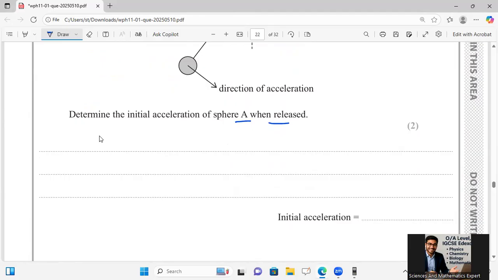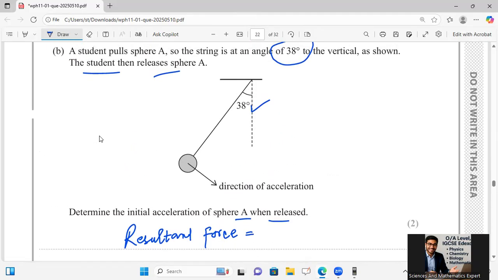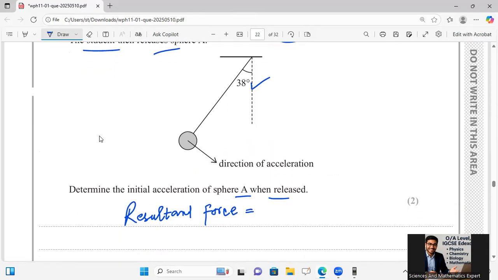For this one, I will simply say here we will have to use our resultant force at that point. Resultant force. If you remember the resolution of components in the proper way, then this is for weight, and it is mg, with the component opposite to 38 degrees being taken. So this one I want to calculate as my resultant force over there.